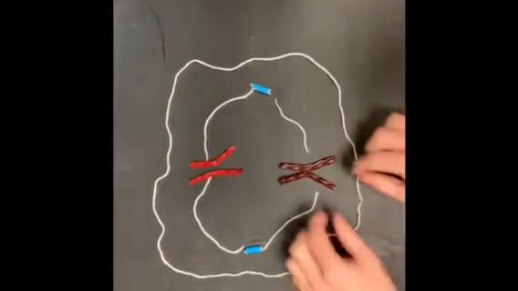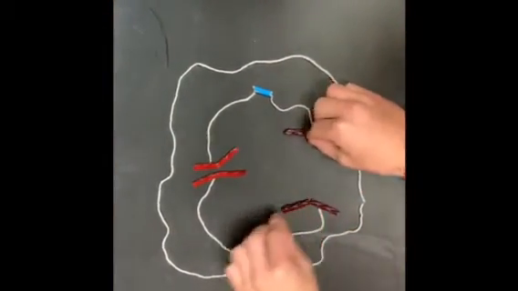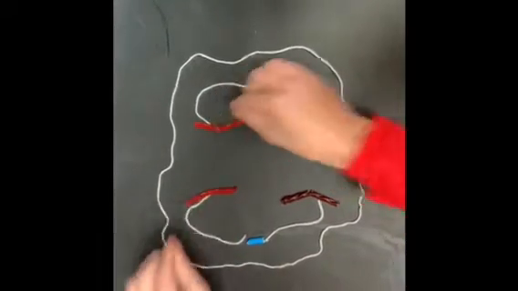The next stage is anaphase. Sister chromatids are pulled apart toward opposite spindle poles.